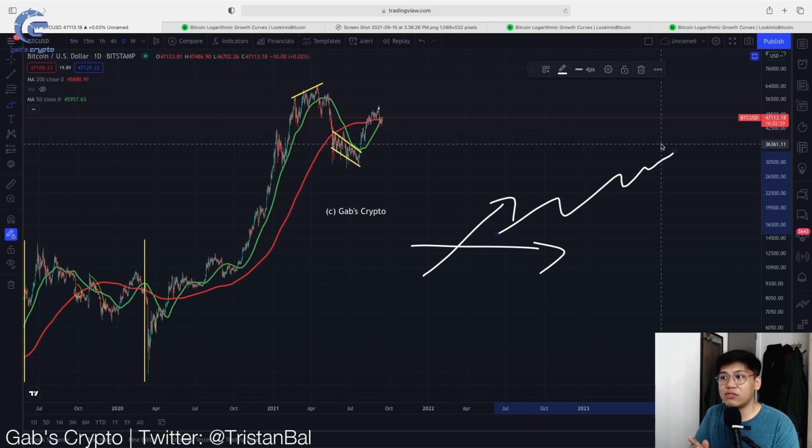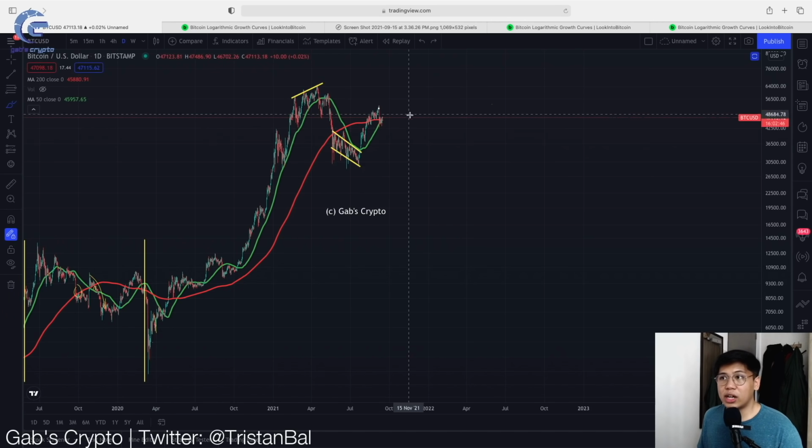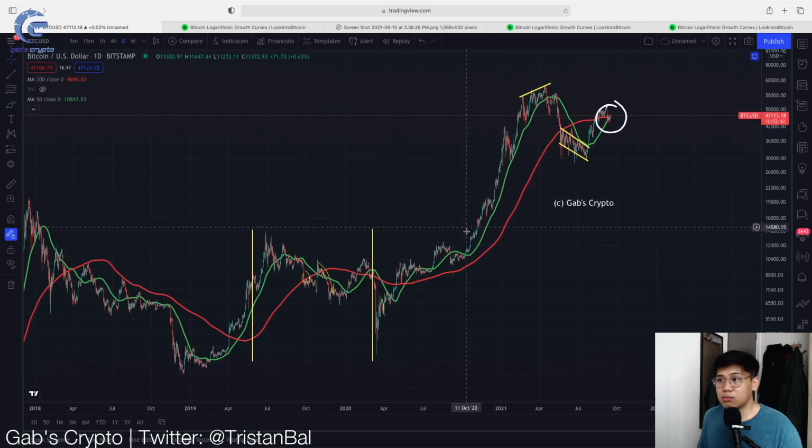It should be a 50-day crossing above the 200-day moving average. And it should also be starting the next phase of a Bitcoin market cycle. So with that being said, let's dive into the different Golden Crosses in history. So right now we have our recent Golden Cross in this area. And then we had another Golden Cross before this.